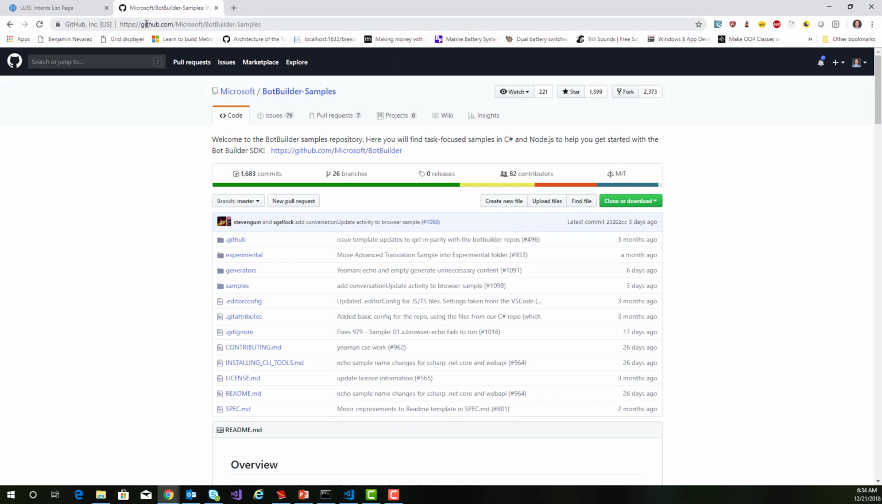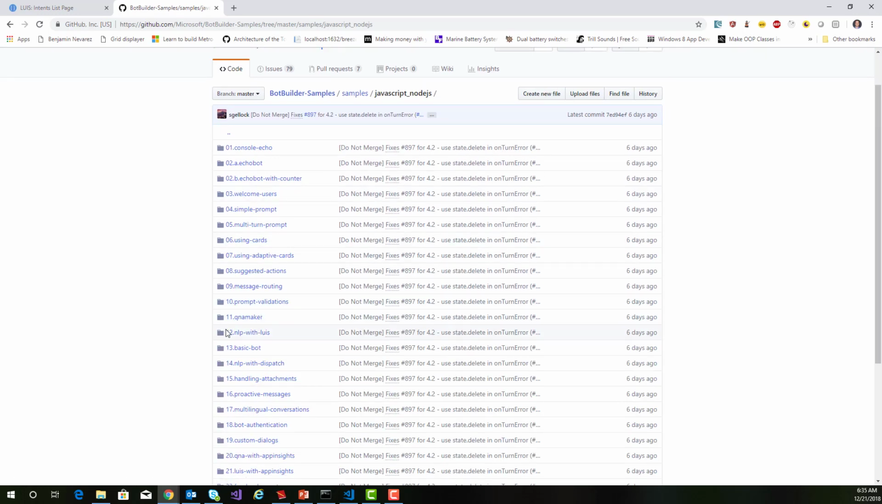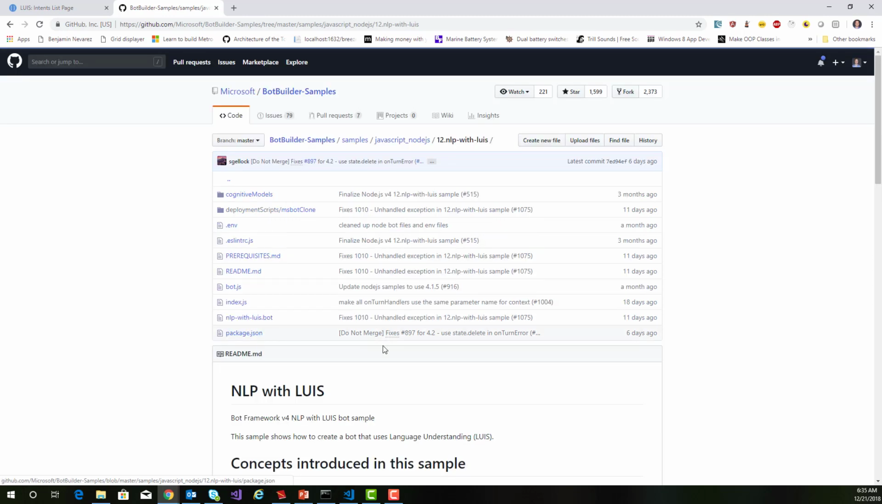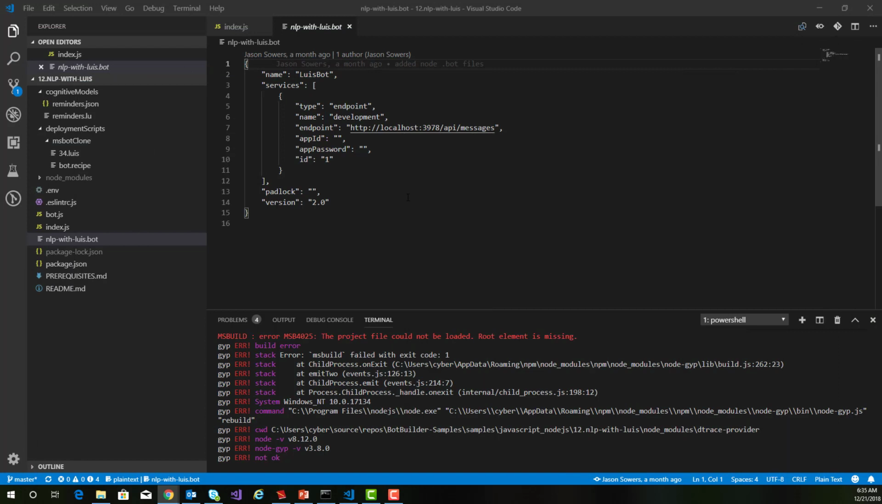which is in Microsoft, GitHub Microsoft Bot Builder samples. If we go down to samples, we go down to JavaScript Node.js, and we go down to number 12. This is the one called NLP with Luis. So if we go in there, I just clone this, and that's what we're taking a look at here.